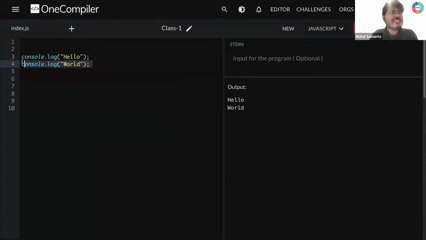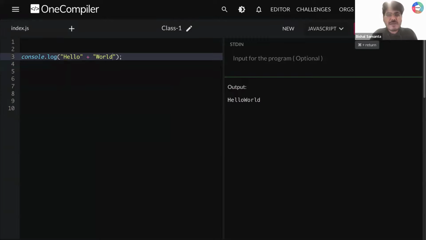Okay, so now let's say I'm removing this world from here. I'm running this thing, I'm getting hello. Okay, let's say after that I'm running this thing hello plus and then world. Okay, hello plus world. What I'm getting? I'm getting hello world present here. Do I need that? No. My output should be first hello, and after that in next line I should print world, right?